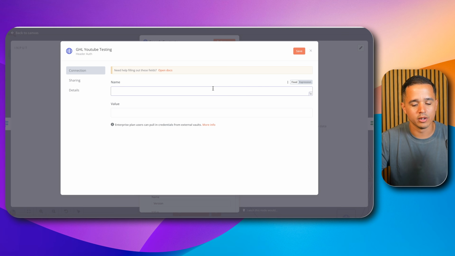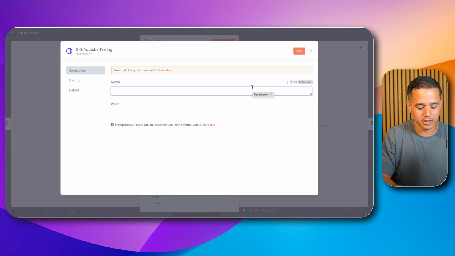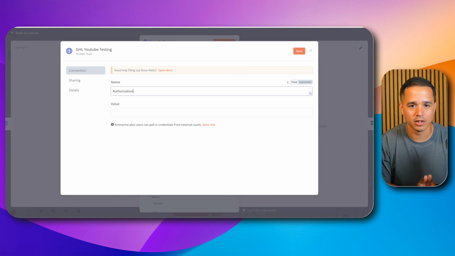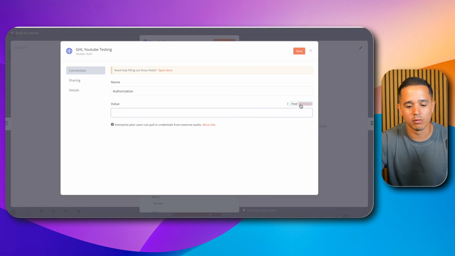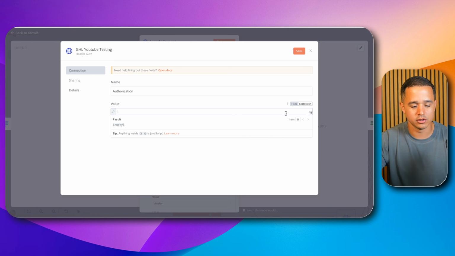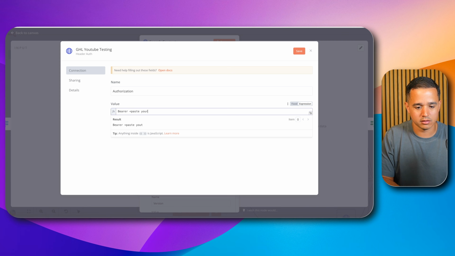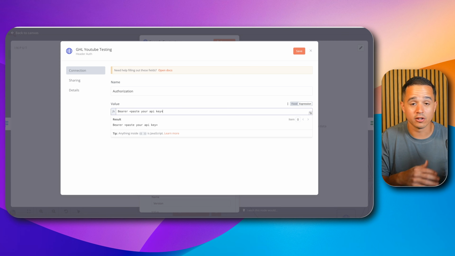And very important in here, the name needs to be Authorization. It needs to be spelled correctly, it needs to have a capital A, and there needs to be no spaces before or after. And then under the value, hover over here and click expression. Then type Bearer with a capital B, exactly as I'm typing it here, B-E-A-R-E-R space, and then just paste your API key, your private integration key that you got from Go High Level, in here.